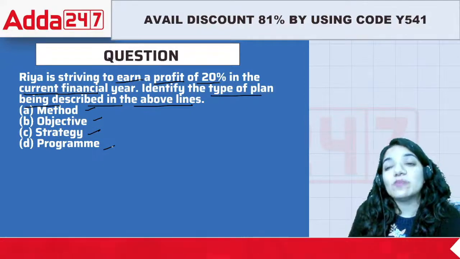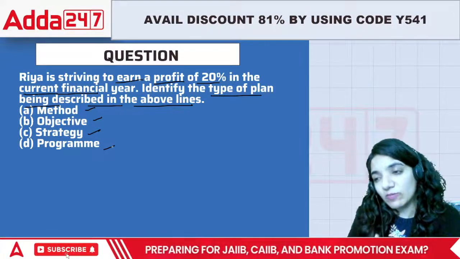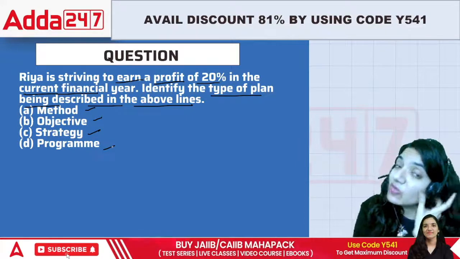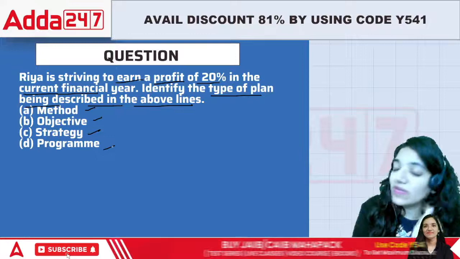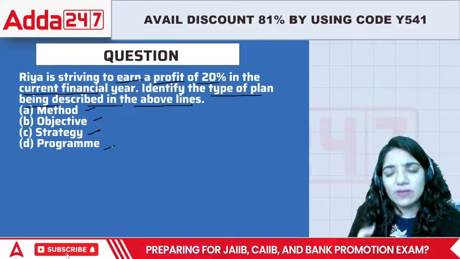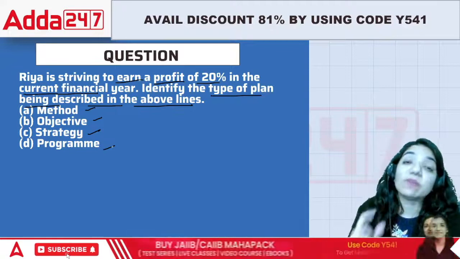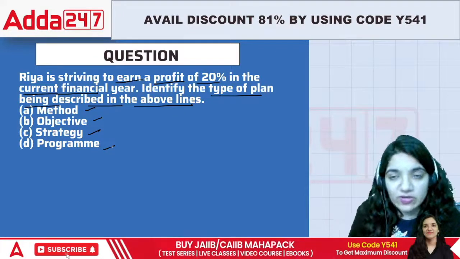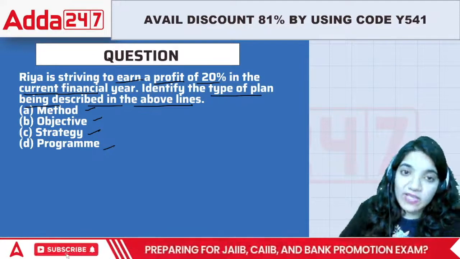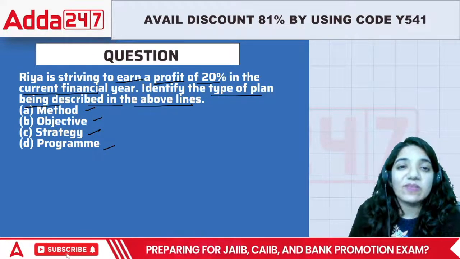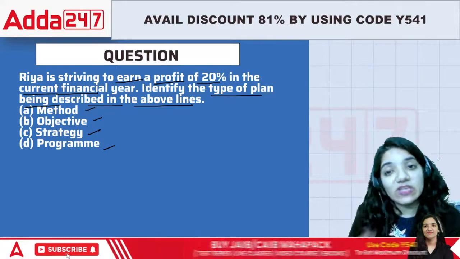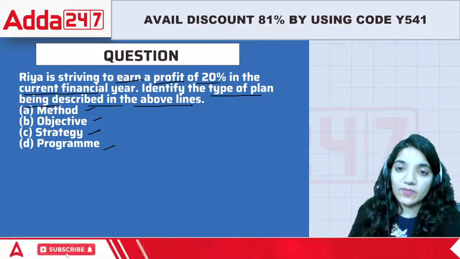Then program is basically, if I take one particular point of time, we have proper instructions of how we look forward to it. That is what we define as a program. That means a program is basically a one day or a specific plan for a specific event, for example launch of the product, right? So for example inauguration of a new place where the organization is going to work. So these are basically, you have to define in advance how you are going to achieve it. So that's what they call a program, right?